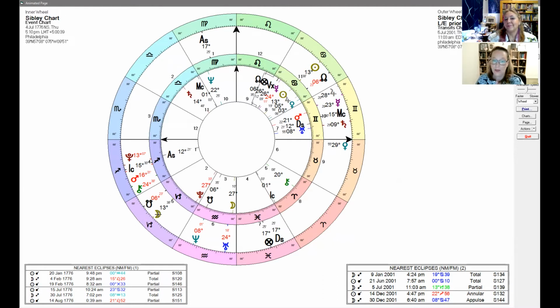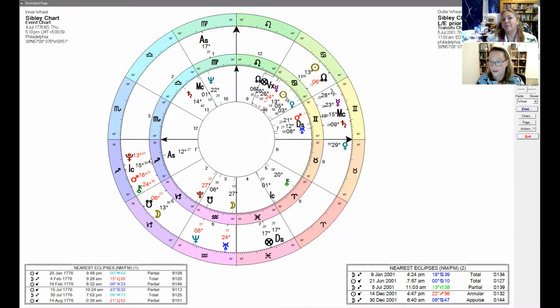Here's the moon, and here's the sun opposite at 13 degrees of Cancer. And inside here, you can see 13 degrees Cancer is actually the sun of the Sibley chart. So that has a lot to do with the vitality. The sun has a lot to do with vitality, if not the ruler.